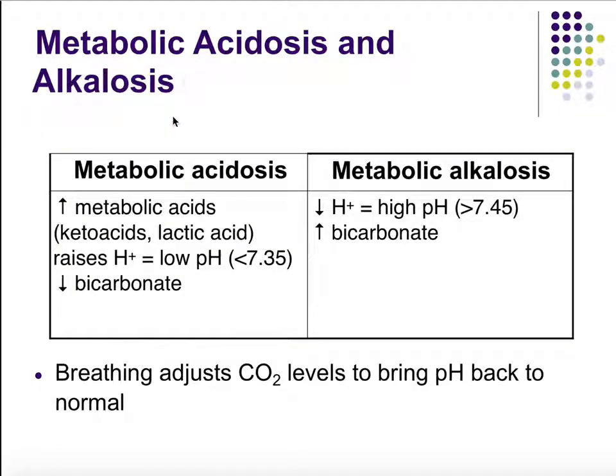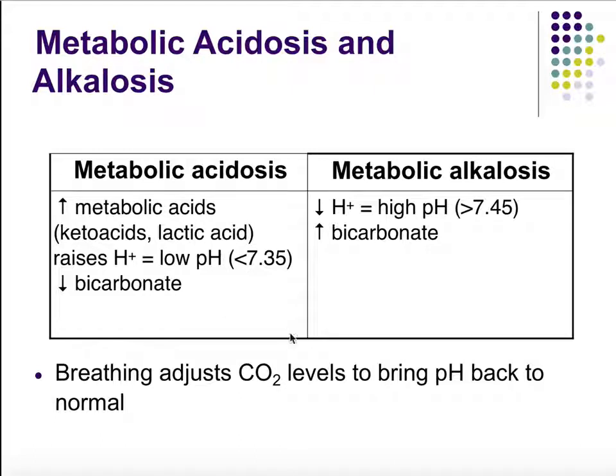With metabolic acidosis and alkalosis, the reason you have acidosis and alkalosis is because we have changes in metabolic acids like keto acid production or lactic acid production, as well as changes in bicarbonate ion accordingly. So the more metabolic acids we create, we're going to raise our hydrogen ion, the acid level, and lower pH, and our bicarbonate ions will also lower as they try to buffer it.